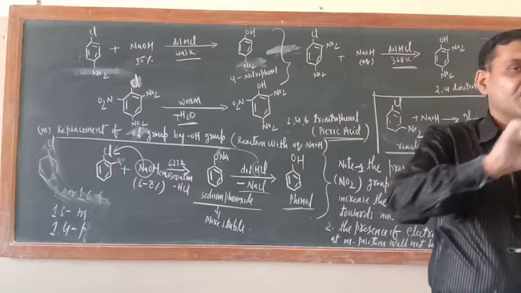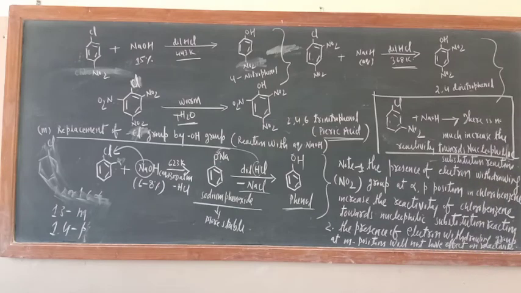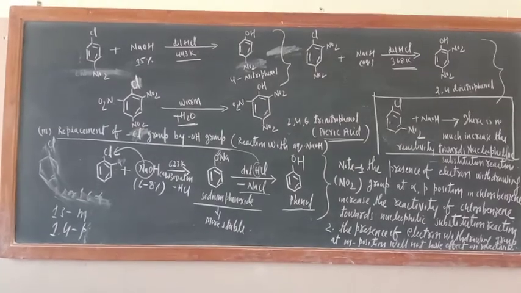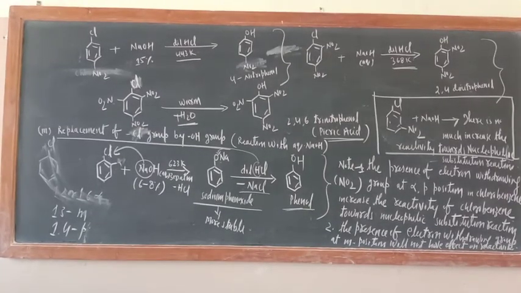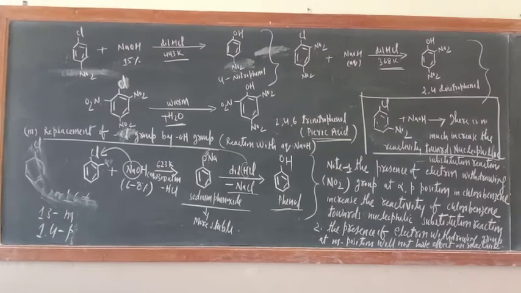That can be explained by making the resonating structures of chlorobenzene with nitro group at ortho-para position. Today it cannot be completed because already a 44-minute video is there, but I have given you the hint: resonating structures should be prepared for the presence of NO2 at ortho and para position. Tomorrow I will explain this one. The question is the same. Okay, so thank you.